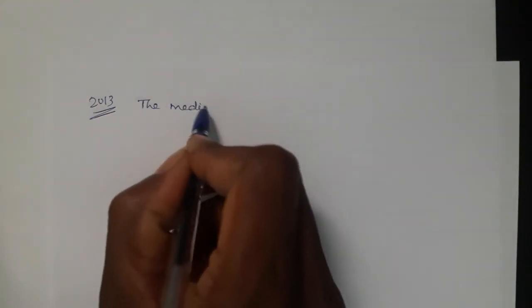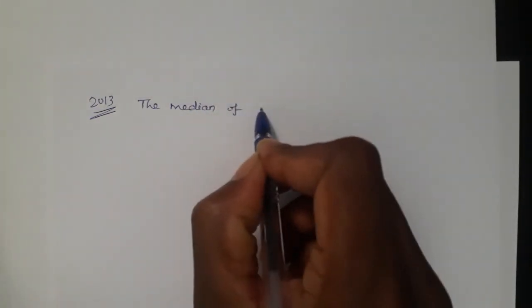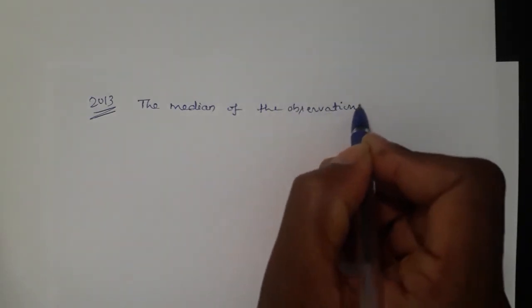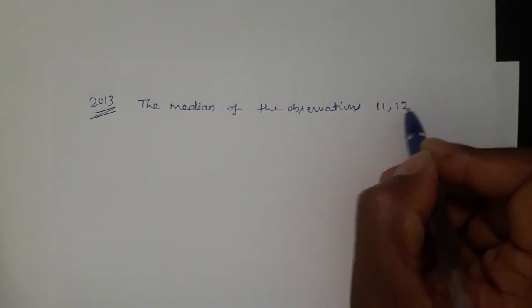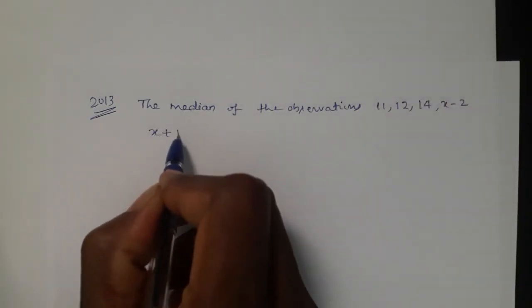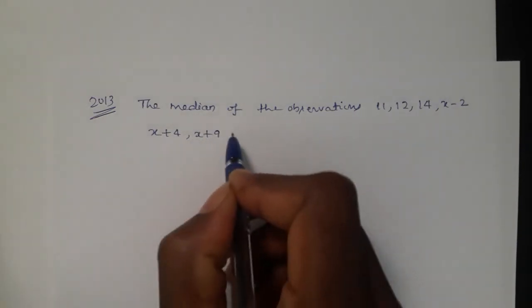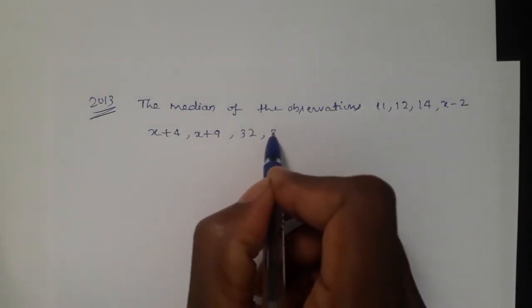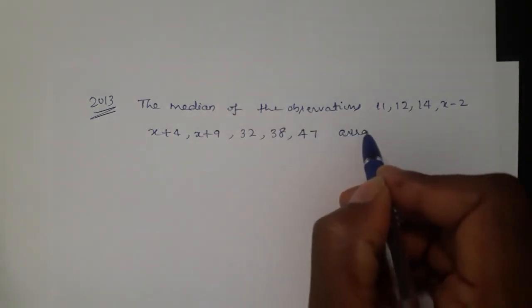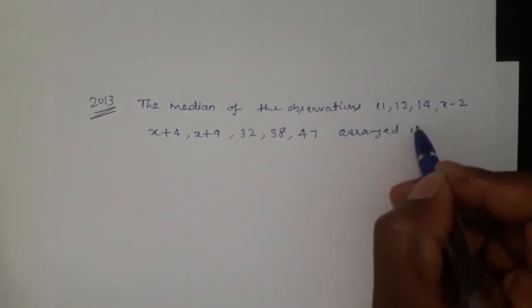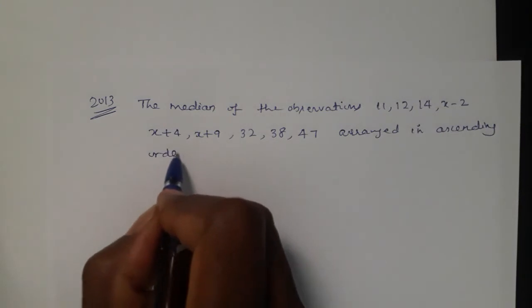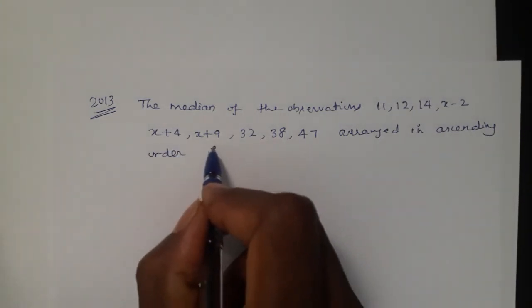The median of the observations 11, 12, 14, x minus 2, x plus 4, x plus 9, 32, 38 and 47 arranged in ascending order is 24.